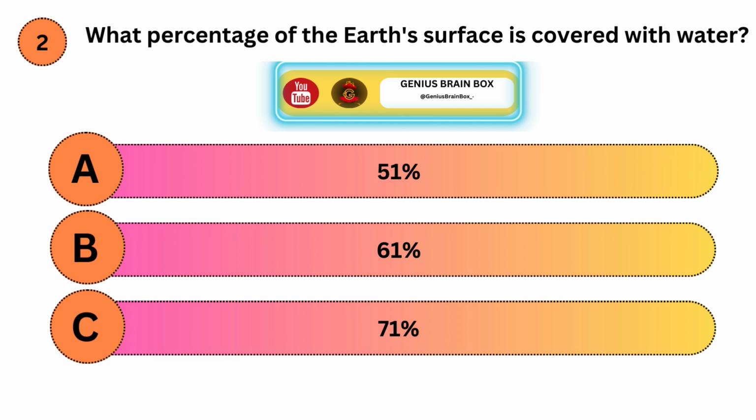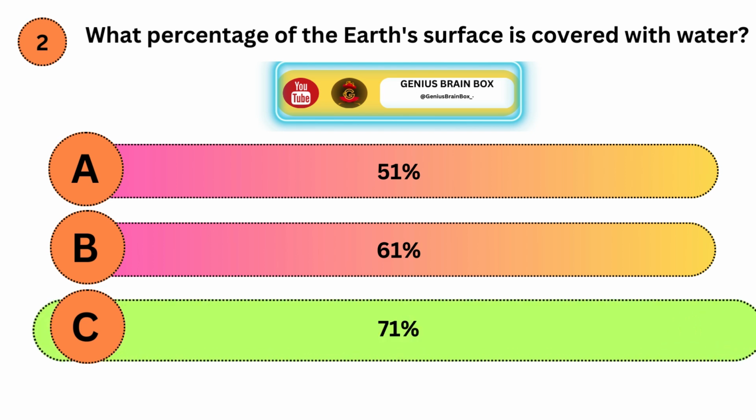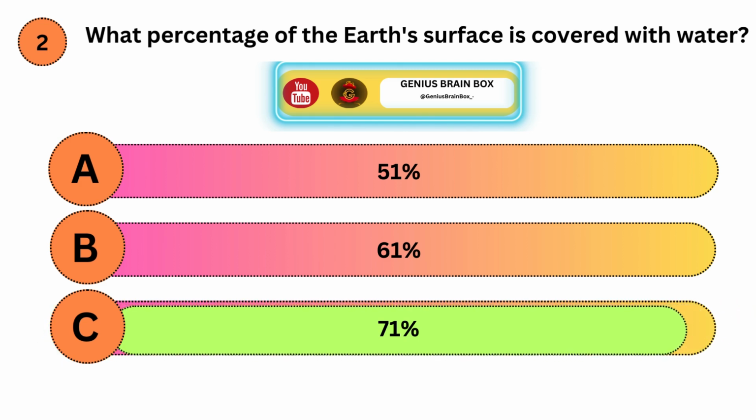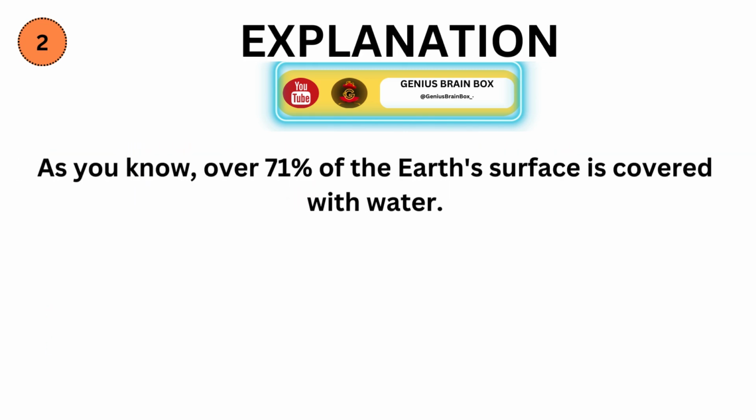What percentage of the Earth's surface is covered with water? Option A, 51%. Option B, 61%. Option C, 71%. Correct answer is C. Explanation. As you know, over 71% of the Earth's surface is covered with water.